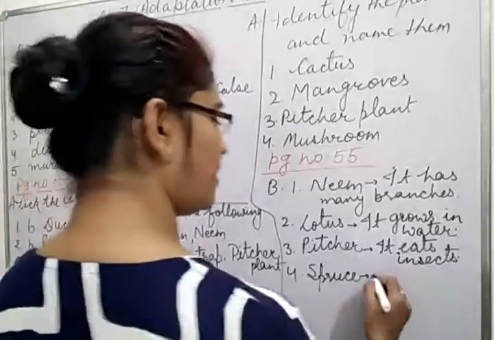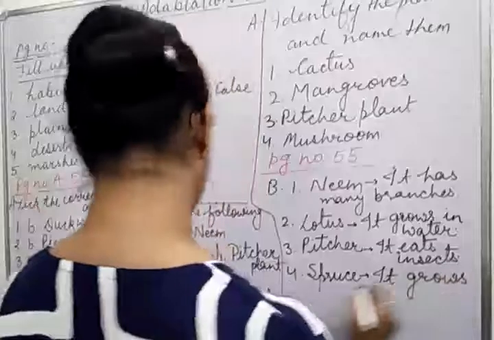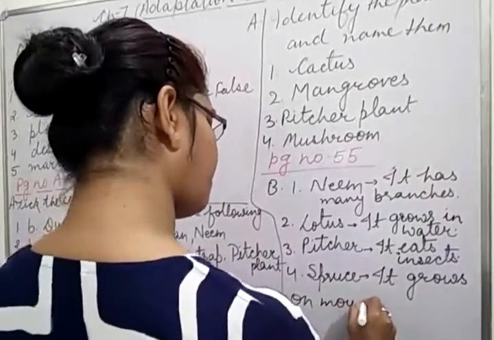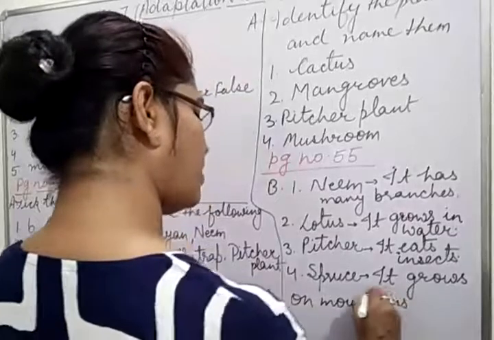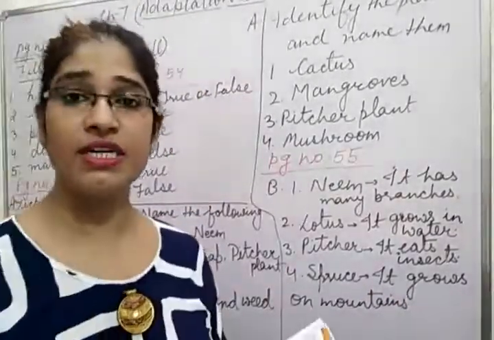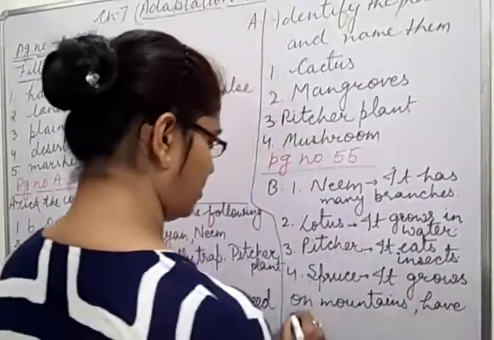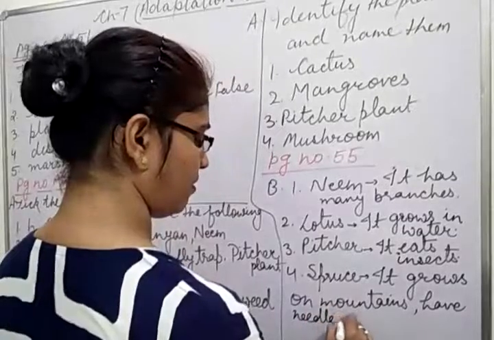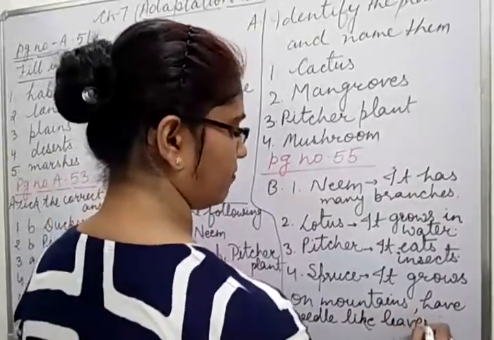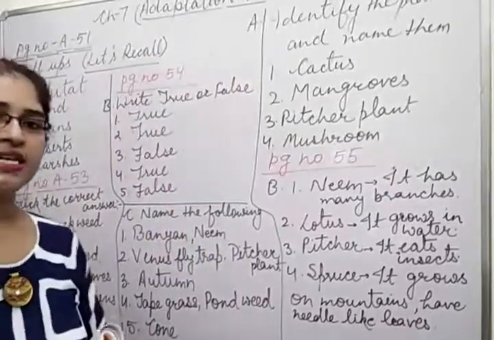And spruce में आप लिखेंगे it grows on mountain. It grows on mountains. Have needle-like leaves. Okay children, so now your exercise is completed.